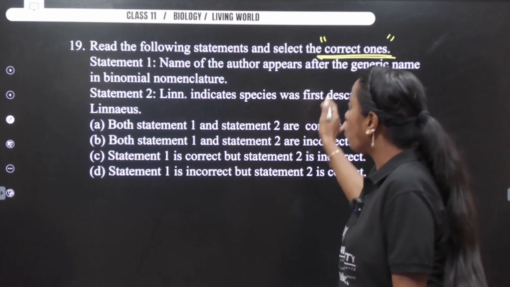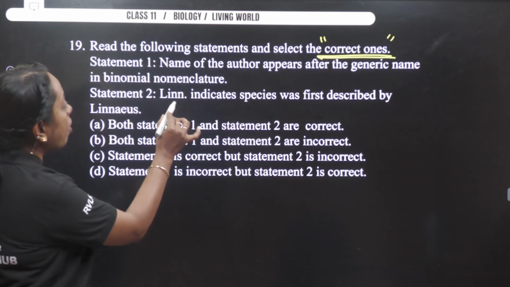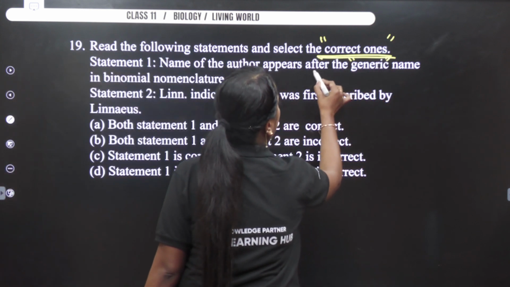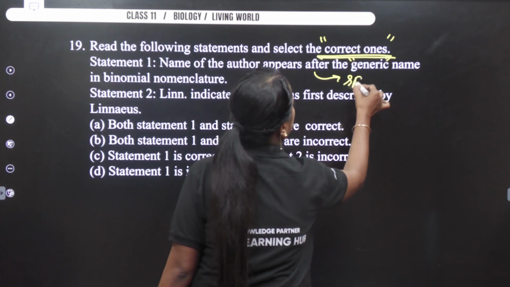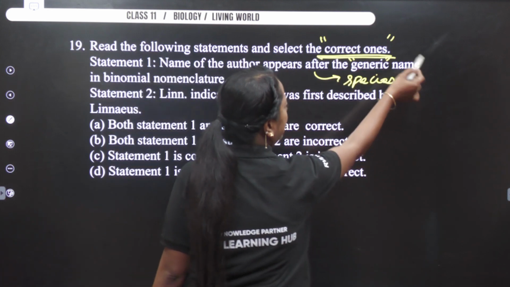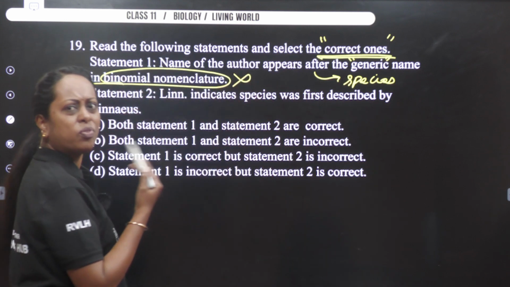Next, read the following statement and select the, please give importance to the question, how you tend to read it. It says correct ones. The first statement says what? Name of the author appears after generic name. Do you think it should appear after species name? Okay, specific name. Now, in binomial nomenclature, I put wrong for the statement.